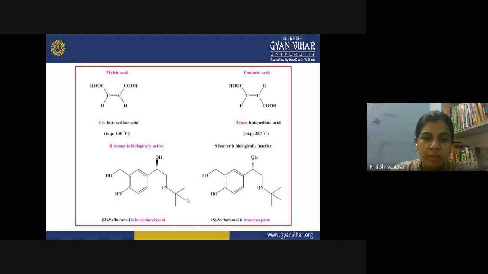So again, there is an example of a drug. This is the R salbutamol, which is used to treat bronchospasm, a lung disease. So in the R configuration, you can use this drug. But if it has the S configuration, simply by the change in the location of this hydroxide group, you cannot use it as a drug. So simply the position of the group inside the three-dimensional space of the molecule governs the properties, and therefore stereochemistry is really very important.